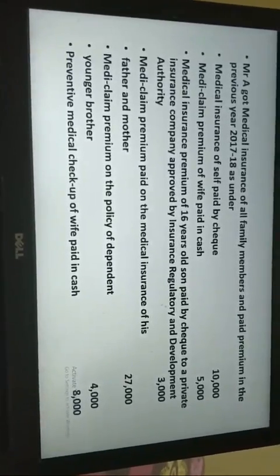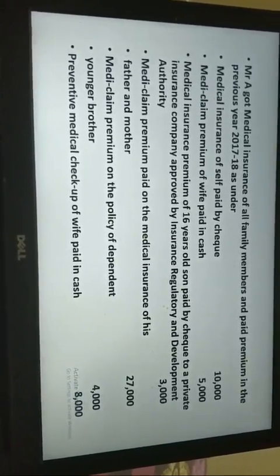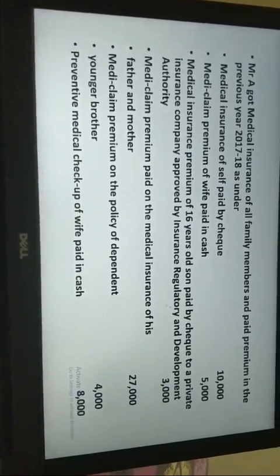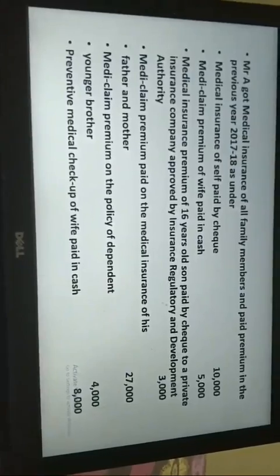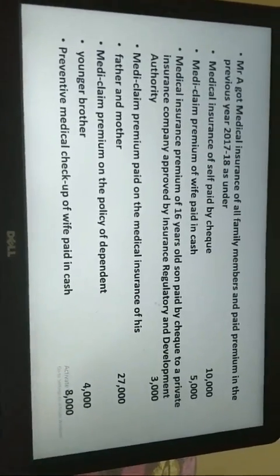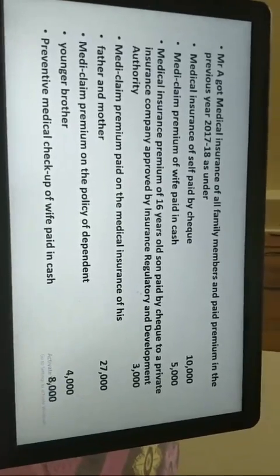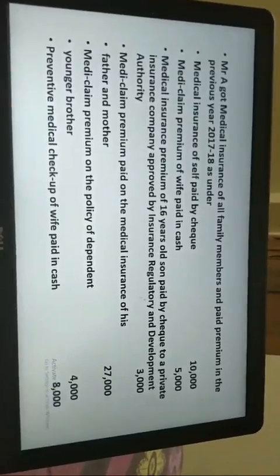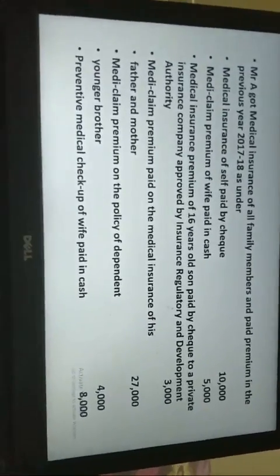Actual amount paid 27,000 or 25,000, whichever is lower. So in our case, it's going to become 25,000. Now 18,000 plus 25,000 is the right answer. So the right answer is going to be 43,000. I hope you all have understood how we have arrived at 43,000.